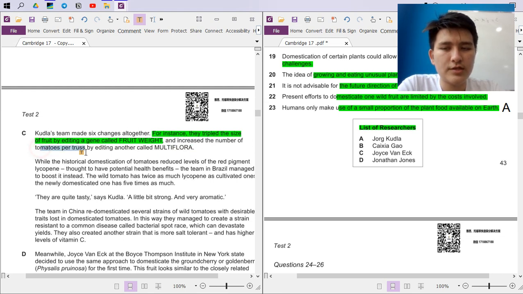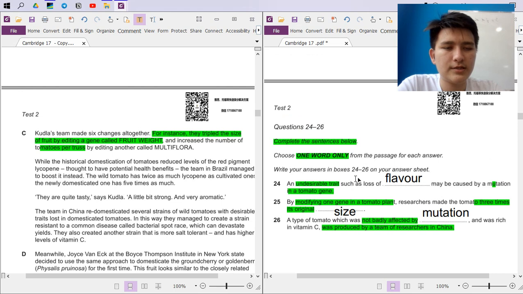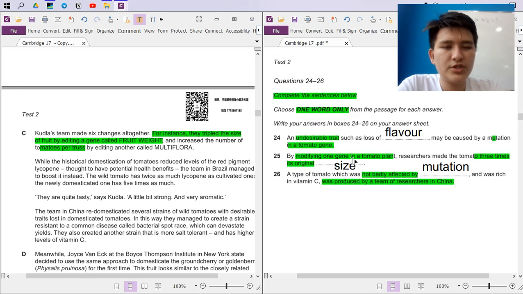So per truss, I don't know what a truss is though. I think this has something to do with this. Let's just get this over with right away. By modifying one gene in the tomato plant, researchers made the tomato 3 times its original size, right? The tripled size. Oh my God, this is the correct answer, its original size, because it was so obvious. Like I said, these are really easy, and by doing so, we're getting our minds to predict what word may actually go here.